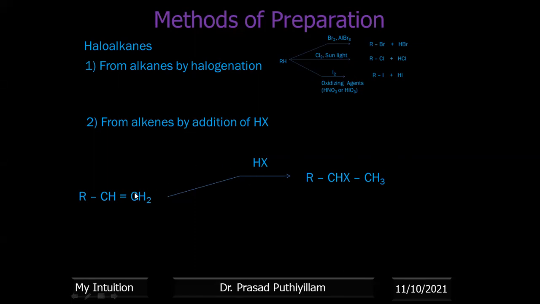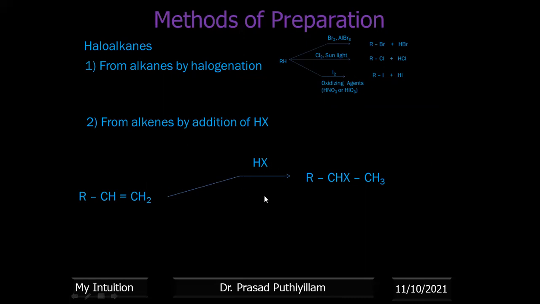Electron deficient H is going, hydrogen is going. Therefore, the electron density of the pi bond will go to that carbon atom. The next carbon atom will be electron deficient. That means it gets a positive charge. We call it a carbocation. So a carbocation, if it is a secondary carbocation, then it is more stable. Then continued attack of X minus to that carbon containing positive charge will give the product.